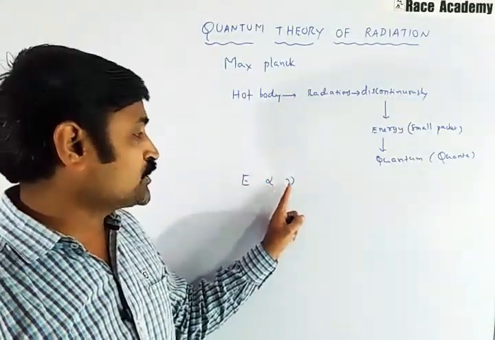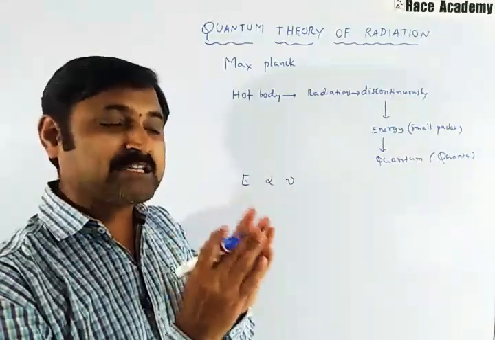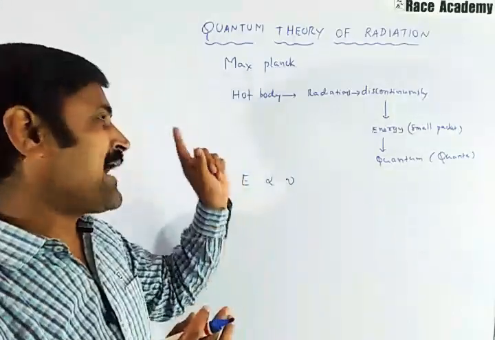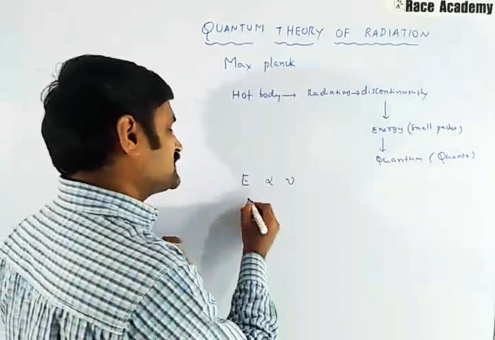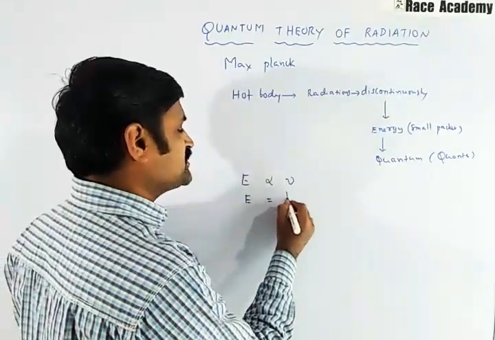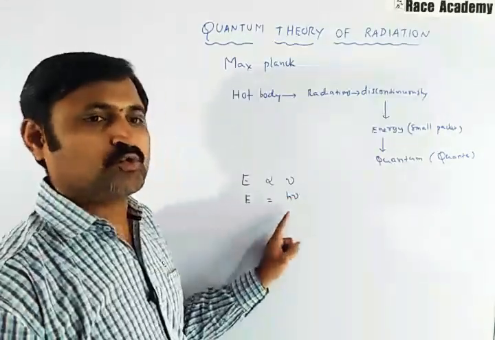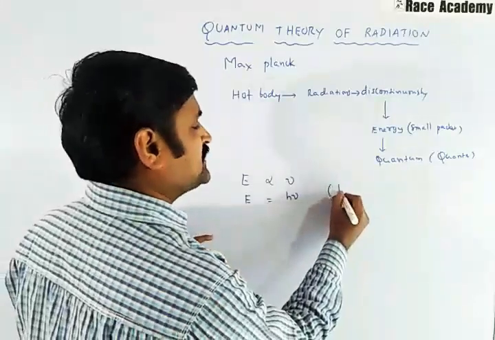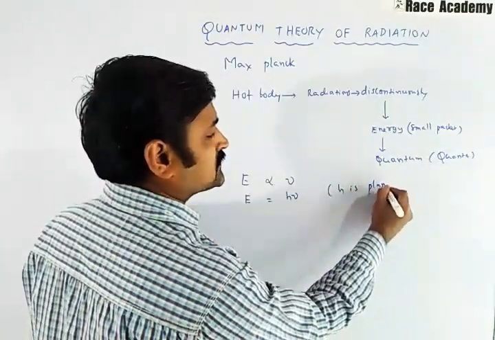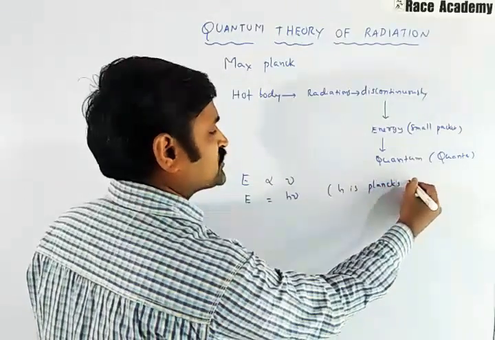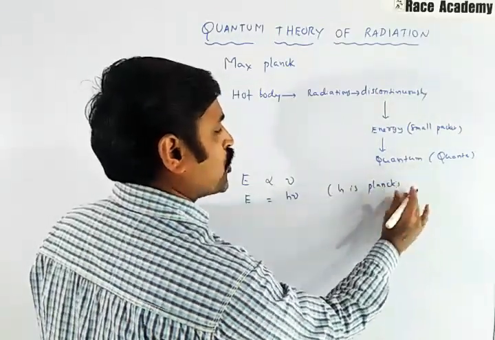So E proportional to nu is the mathematical expression given by Max Planck, which is also modified as E equals h nu, where h is called Planck's constant.